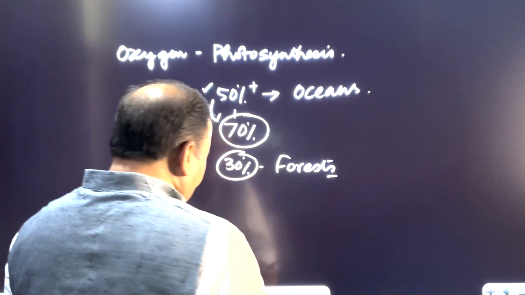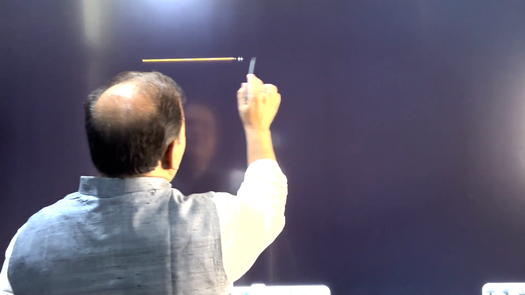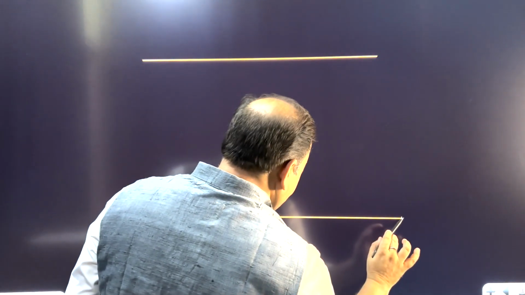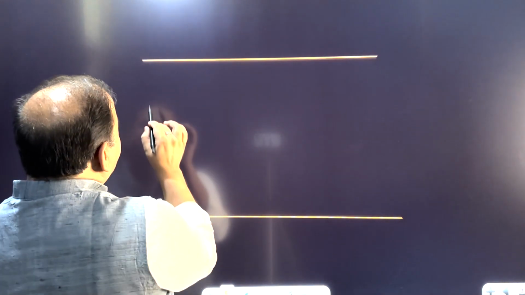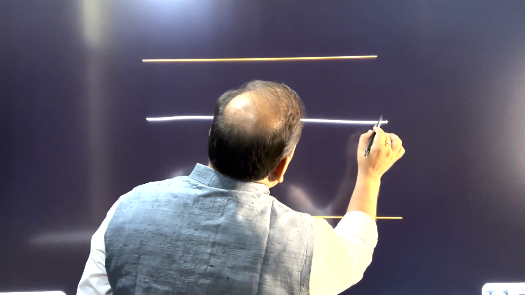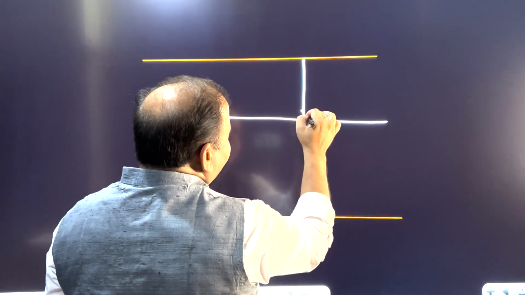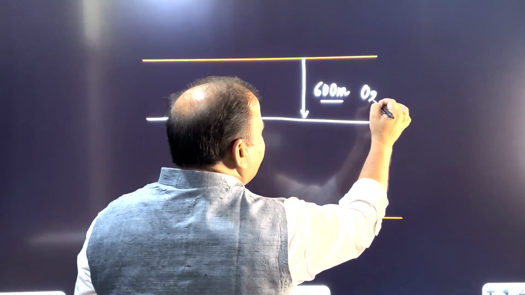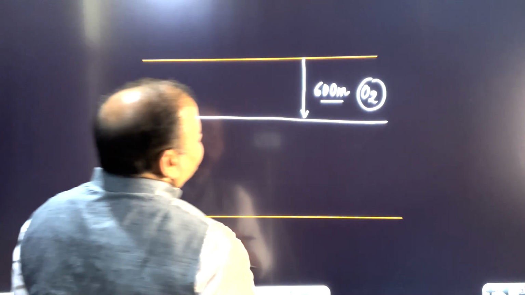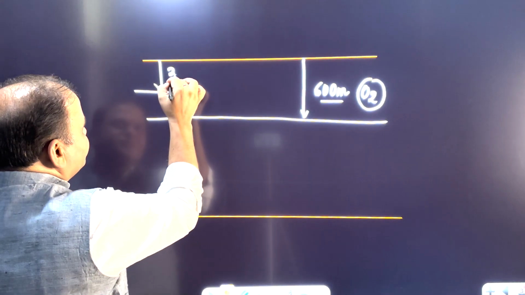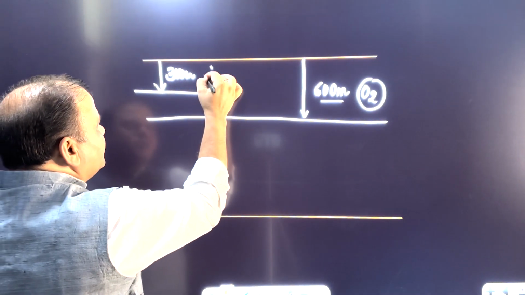But then when you talk about oxygen, do remember that suppose this is the surface of the ocean, and this is the oceanic floor. Oxygen which is present in the ocean would be confined to the upper part, mainly to a depth of about 600 meters. Oxygen is sufficiently present there. And to a depth of about 300 meters in the ocean, CO2 is present.